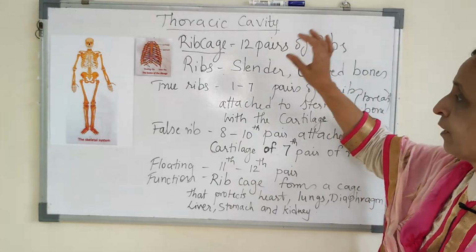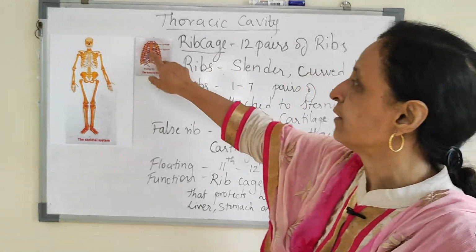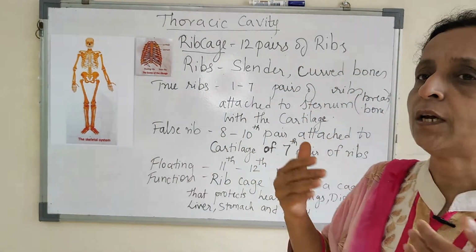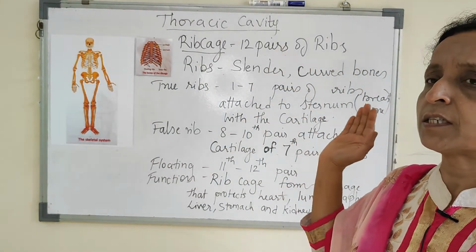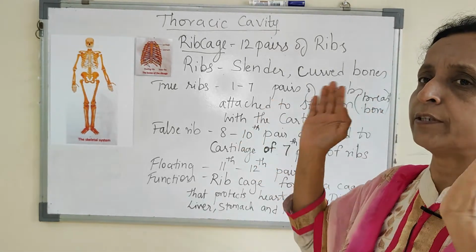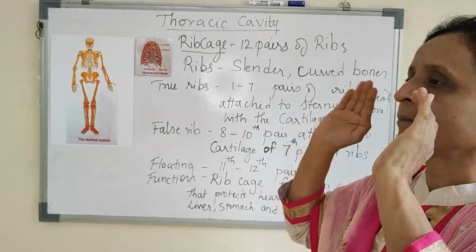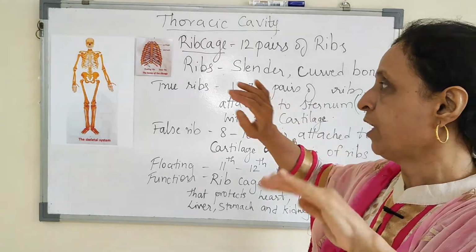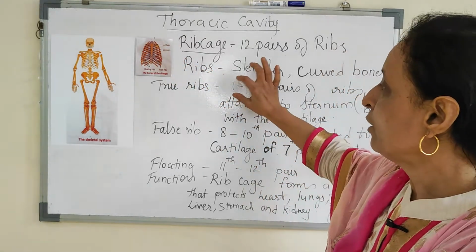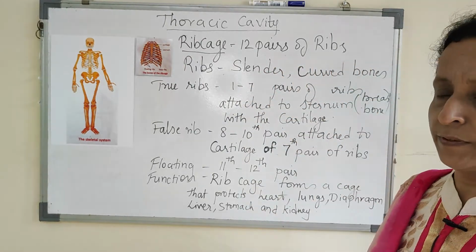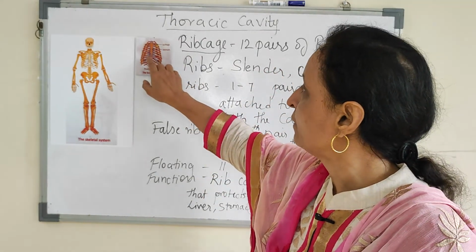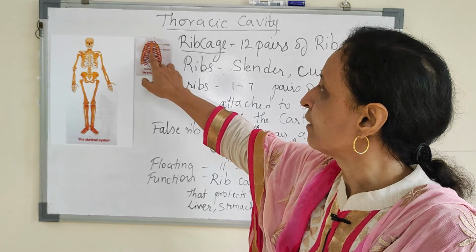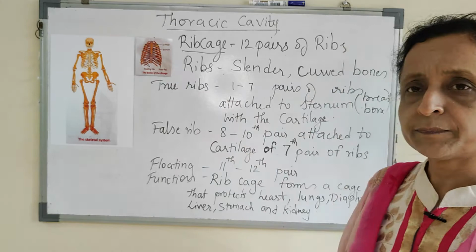Now pairs 1 to 7 are known as true ribs. Why? Simply because they start from the sternum and get attached to the vertebral column with the help of cartilage. 1 to 7 are true ribs. Here you can see 1, 2, 3, 4, 5, 6, 7, they are true ribs.